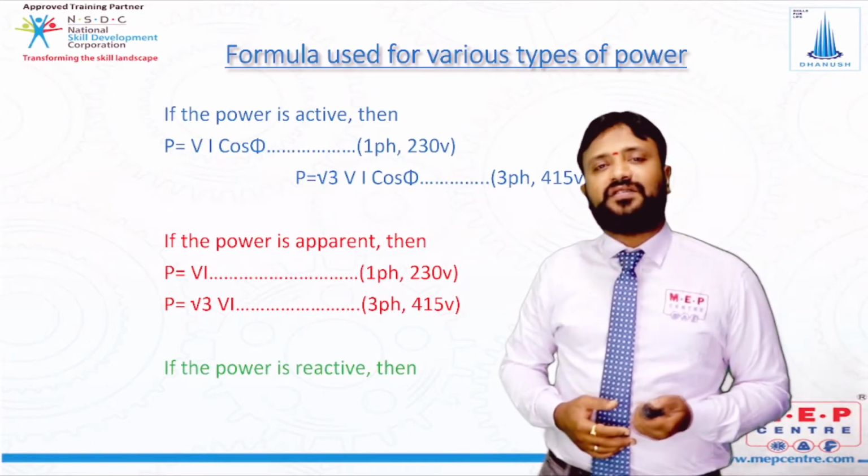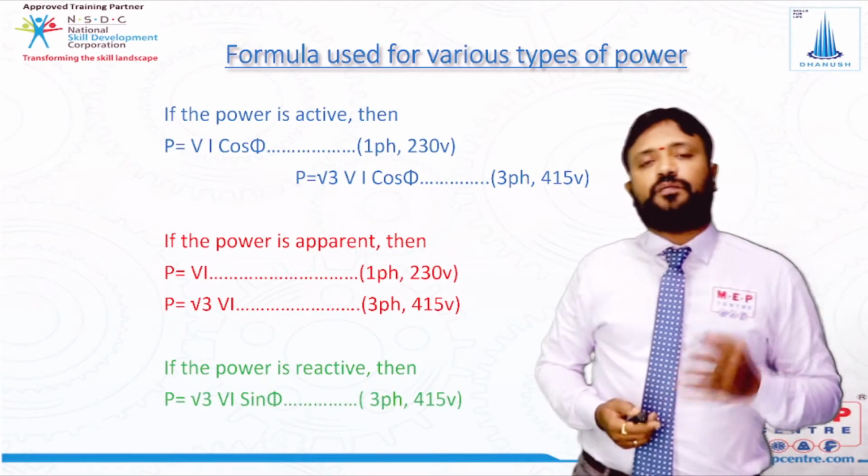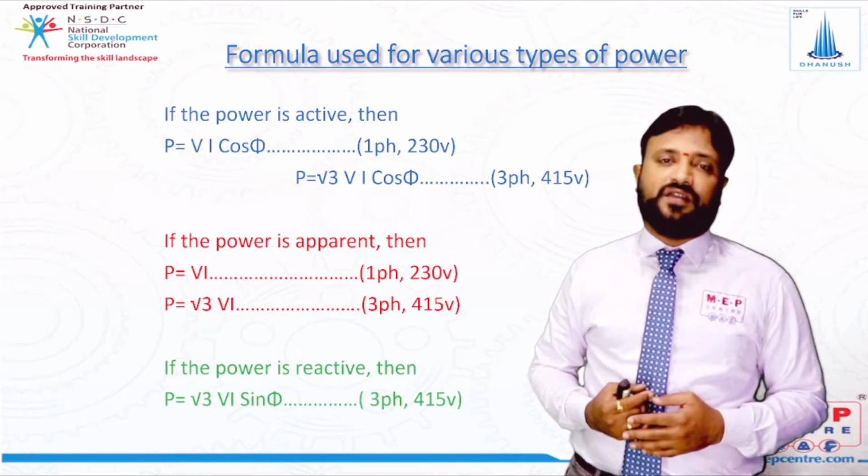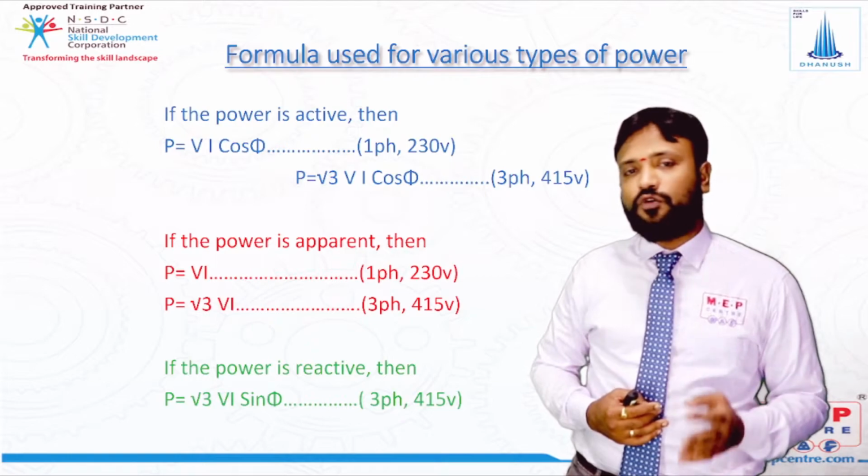Now if the power is reactive, what is the formula? If you are going with the reactive, we have a formula called P is equal to root 3 VI sin phi, where three phase voltage is 415.